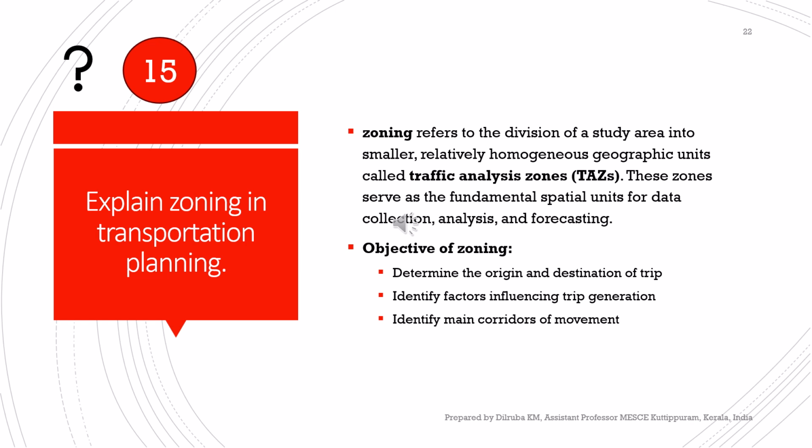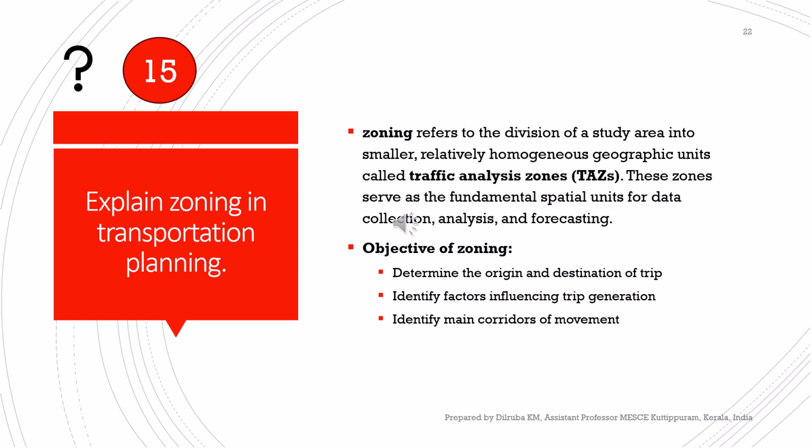These zones become the fundamental spatial units for a wide range of activities. It is with these TAZs that we conduct our data collection, perform our analysis, and ultimately make a forecast about travel behavior. They provide a structured framework for understanding the complexity of movement within an area.